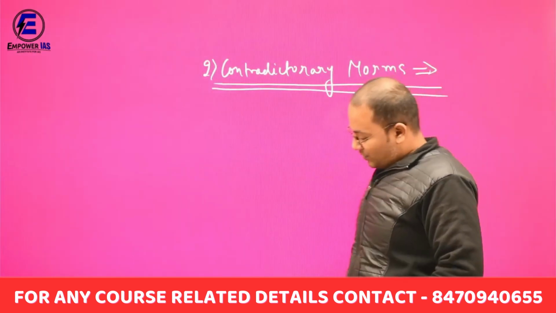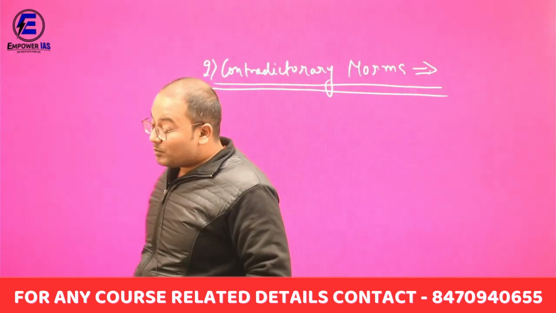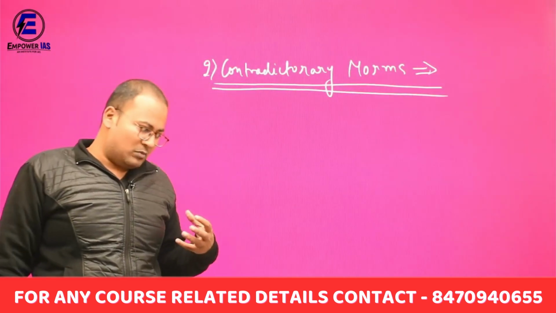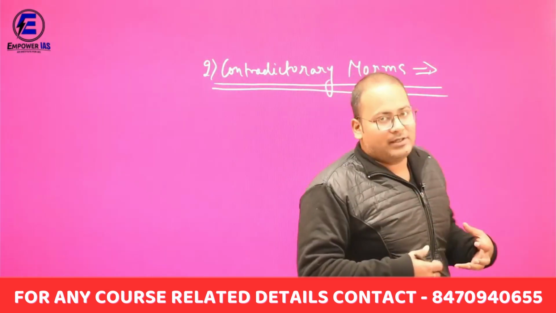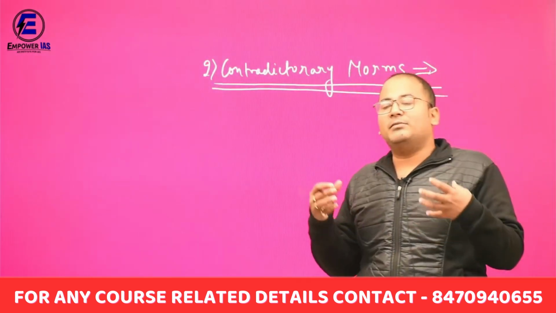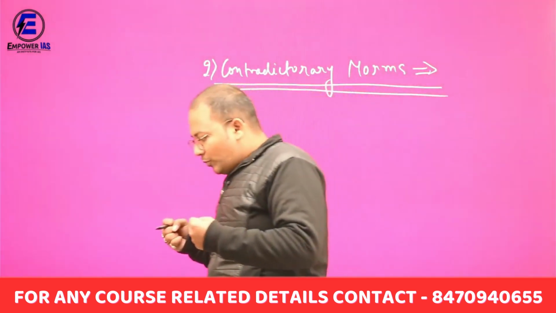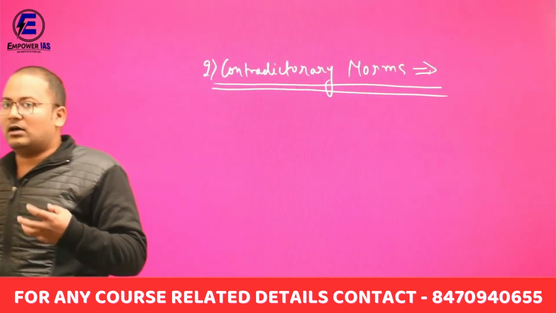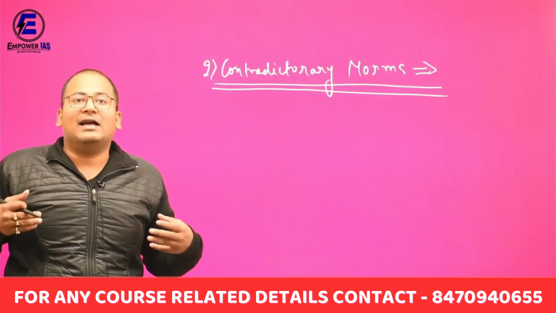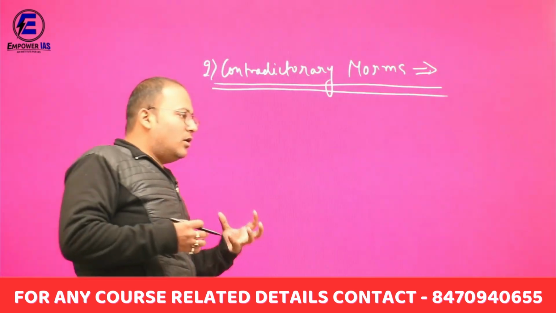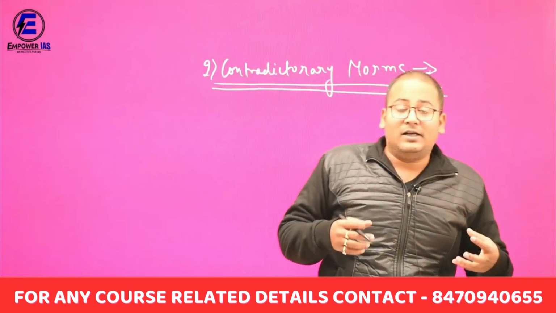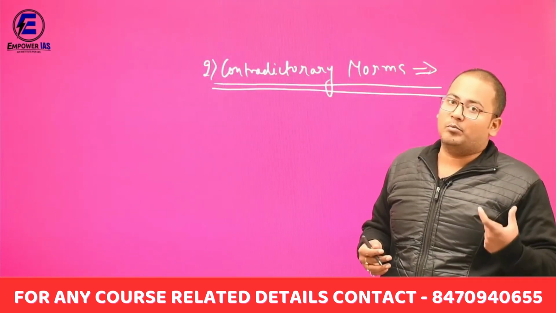Contradictory norms. It means multiplicity of norms. If the norms in the society are contradictory in nature, people are not able to understand which norms I have to follow. It creates chaos in the society and that led to the development of deviant behavior.